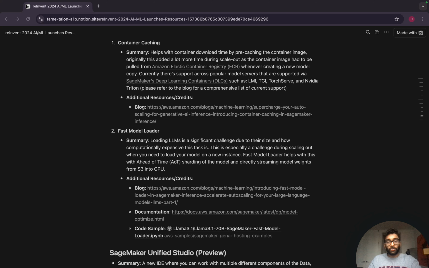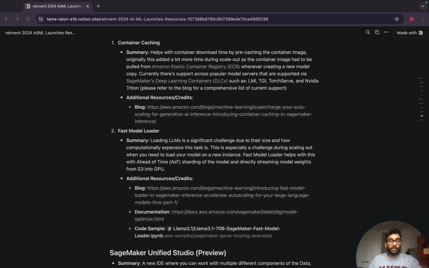So this fast model loader, which was launched, helps in two different ways. With ahead of time compilation, you can pre-shard the model. So you're already splitting the model into different chunks rather than having the whole model by itself. This is a technique known as tensor parallel. And you have these chunks existing.